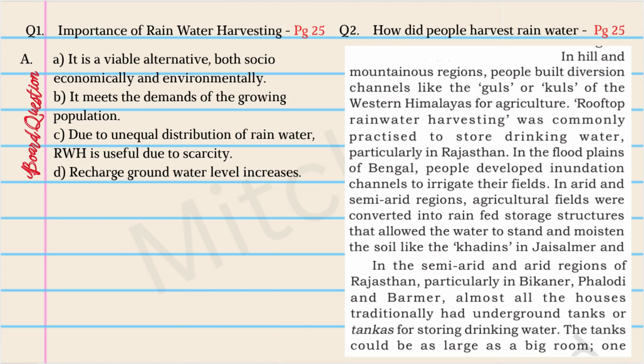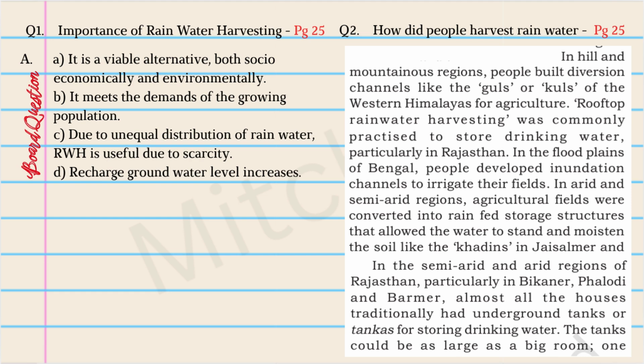The importance of rainwater harvesting is question 1. This is on page 25. However, I have written the points down because they were scattered all over the page, and so I have compiled this and given you 4 points for it. So please write it down either in your textbook or the notebook that you're maintaining.